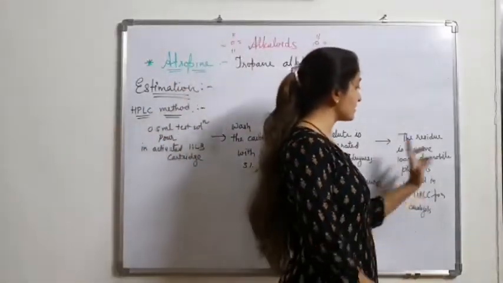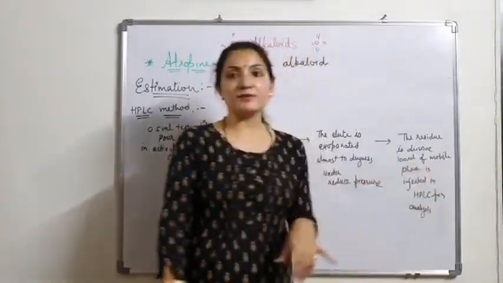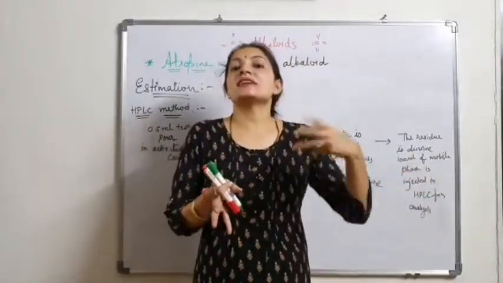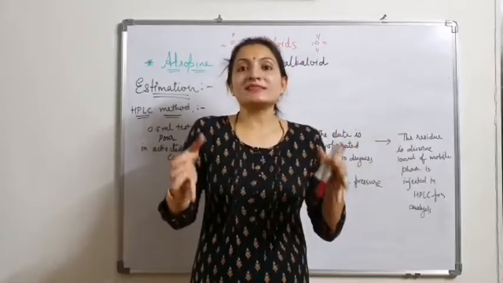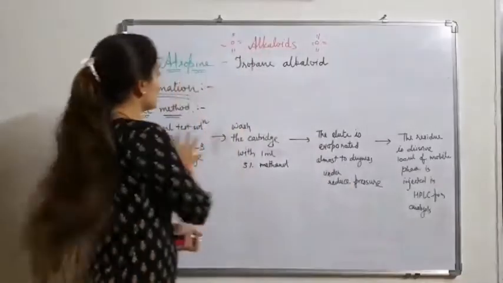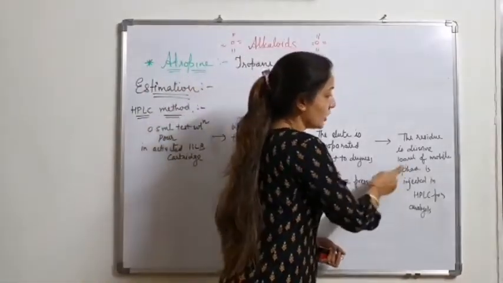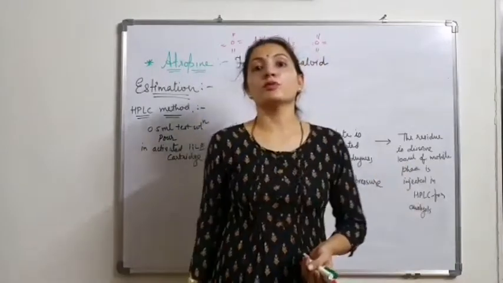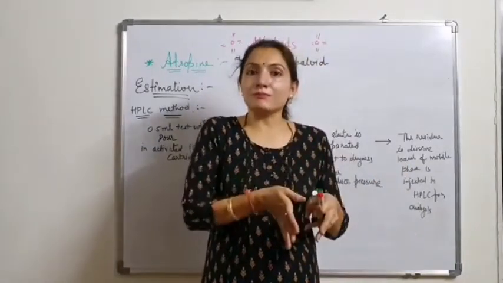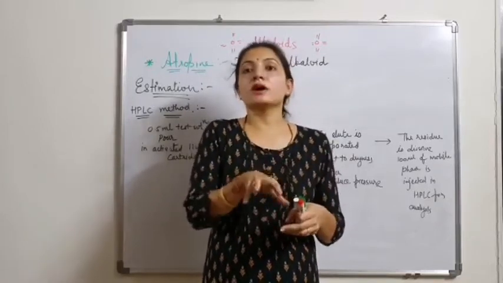This residue is dissolved in 100 microliters of mobile phase and injected into the HPLC. Before using the HPLC, we convert the powder into the pure form and dissolve it in 100 microliters of mobile phase, because the compound is injected with the mobile phase.